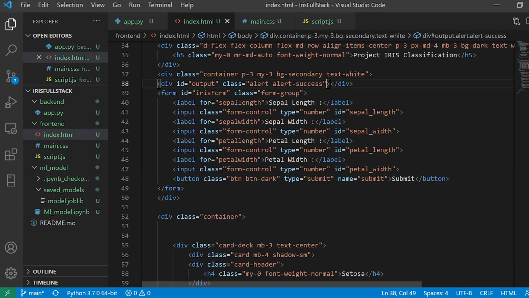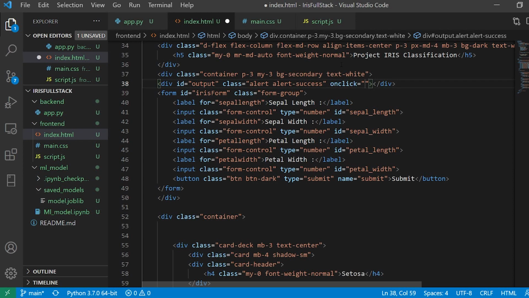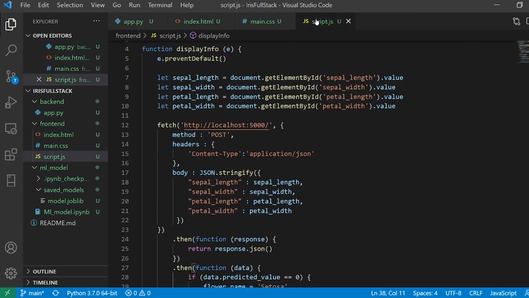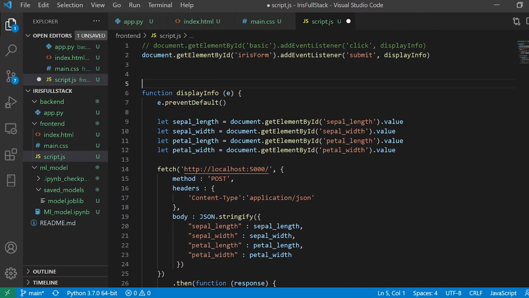So in this output, I'll say on click, and I'll make it a function. Let's call my function display prediction. All right, display prediction is the name of my function. Now this is for the on click event, my function is going to get triggered.